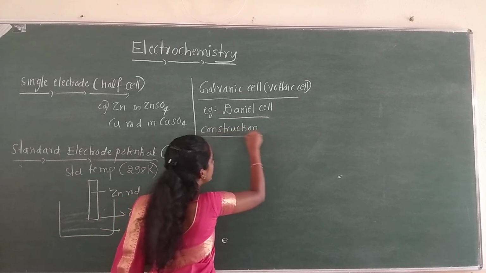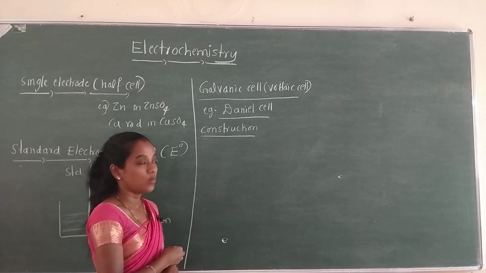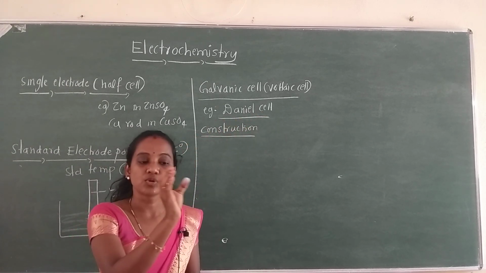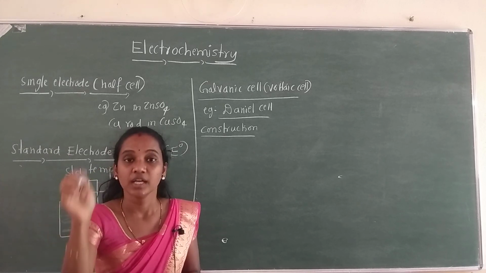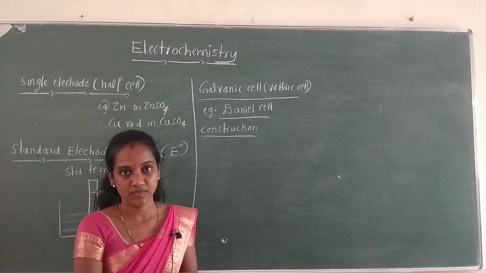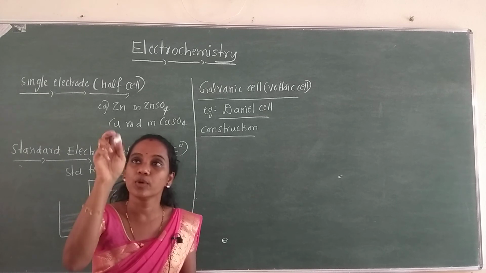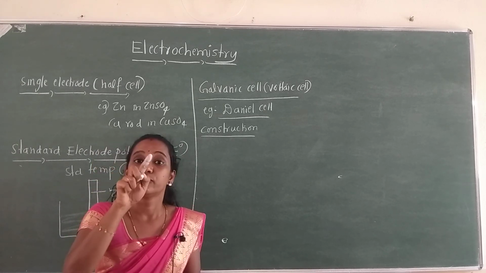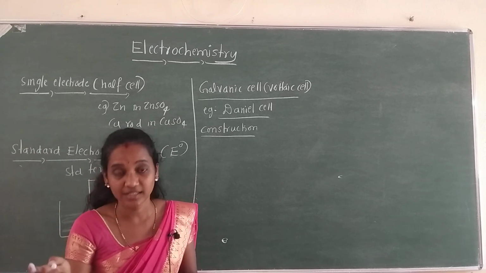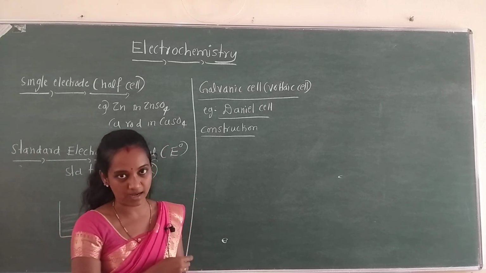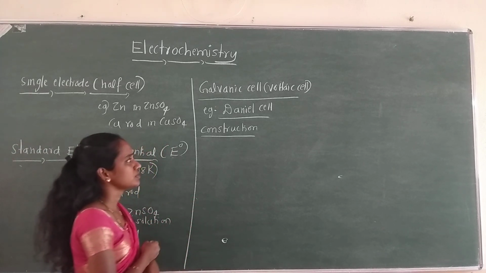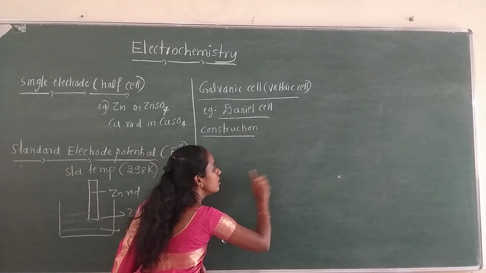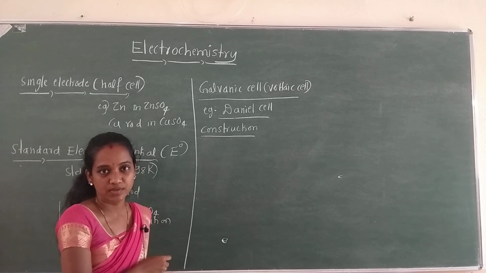Construction of Daniell cell. Now, for a cell, there should be the presence of two half cells. Two half cells must be there, then we can say that it is a cell. Whereas a half cell means only one electrode dipped in electrolyte solution. If two such half cells are there, then that is termed as a cell. Since it is a Daniell cell, we should have two single electrodes.